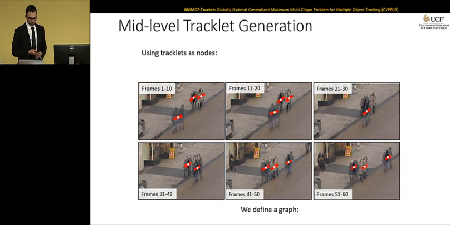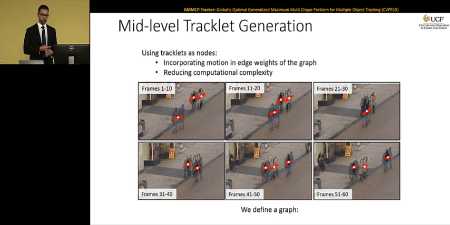So here is how we get the mid-level tracklets. We have few segments, and in each segment we have the low-level tracklets that are very tiny tracklets shown here. The reason we start with low-level tracklets is twofold. First of all, if you start with low-level tracklets, you're going to be able to incorporate motion information in the edge weight of the graph, which was not the case in GMCP. The other reason is that you can reduce the computational complexity, because now instead of having 60 frames, you only have 6 segments, which is very helpful.